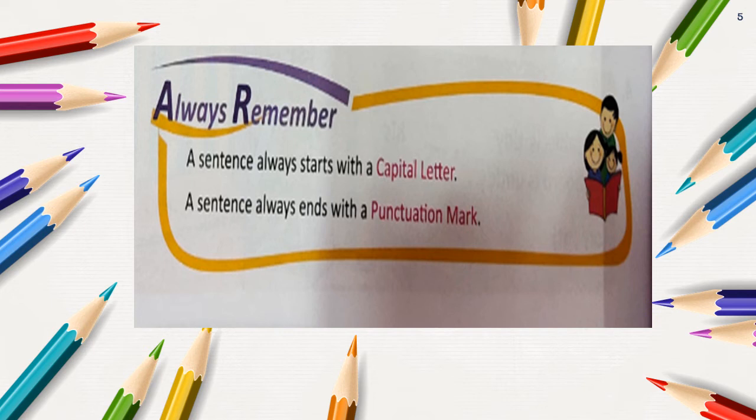So, from this we come to know that a sentence always starts with a capital letter and it always ends with a full stop or a question mark or an exclamation mark.